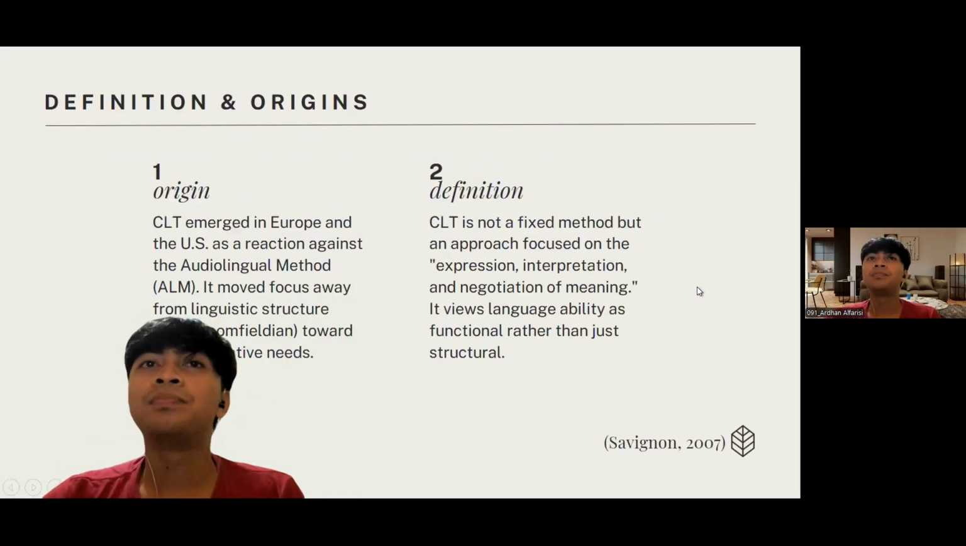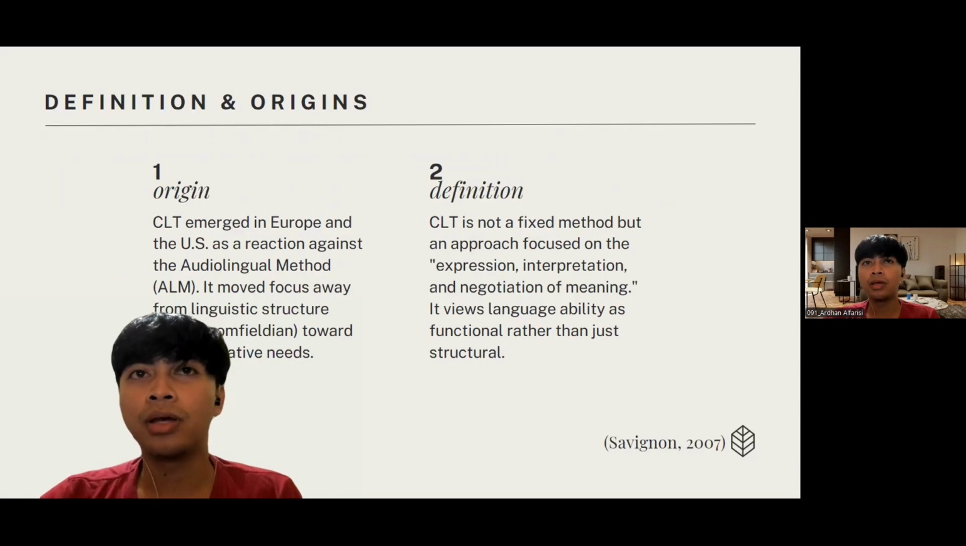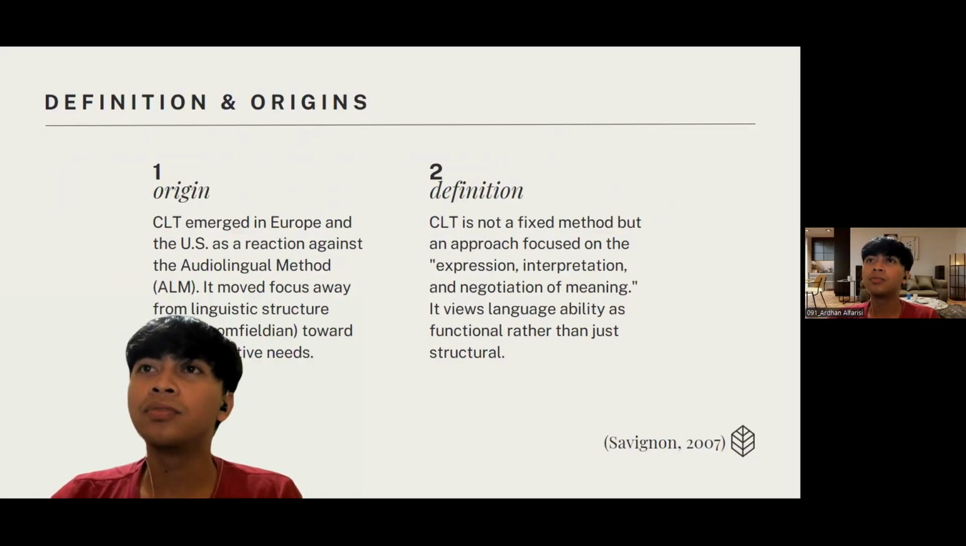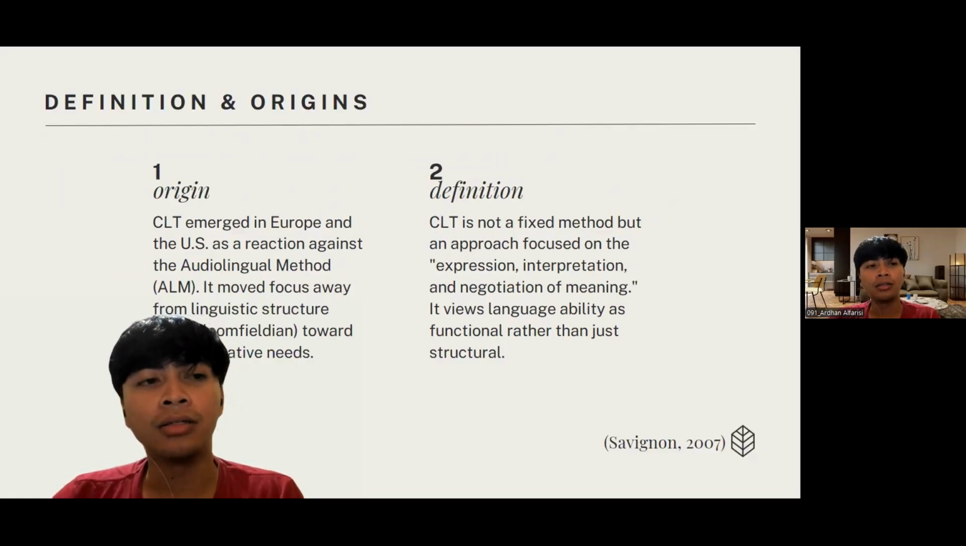Definition and origins. CLT emerged in Europe and the US as a reaction against the audiolingual method, or ALM for short. It moved focus away from linguistic structure, or neo-Bloomfieldian, toward communicative needs. CLT is not a fixed method, but an approach focused on the expression, interpretation, and negotiation of meaning, and it views language ability as functional rather than just structural.